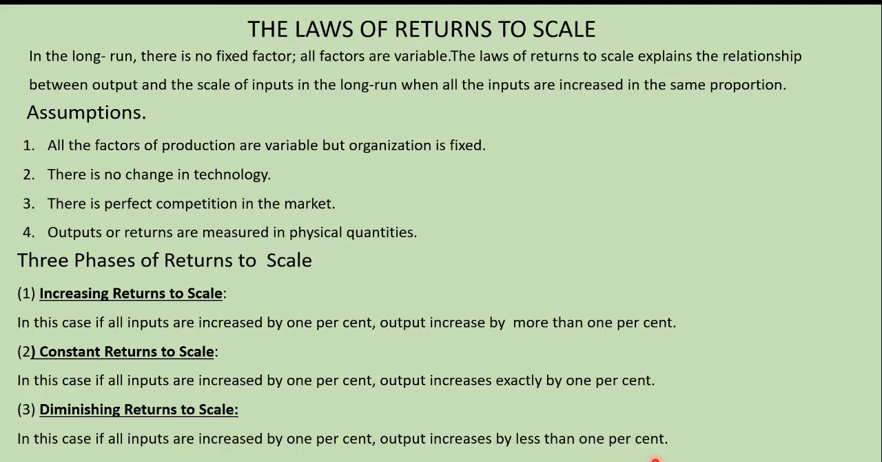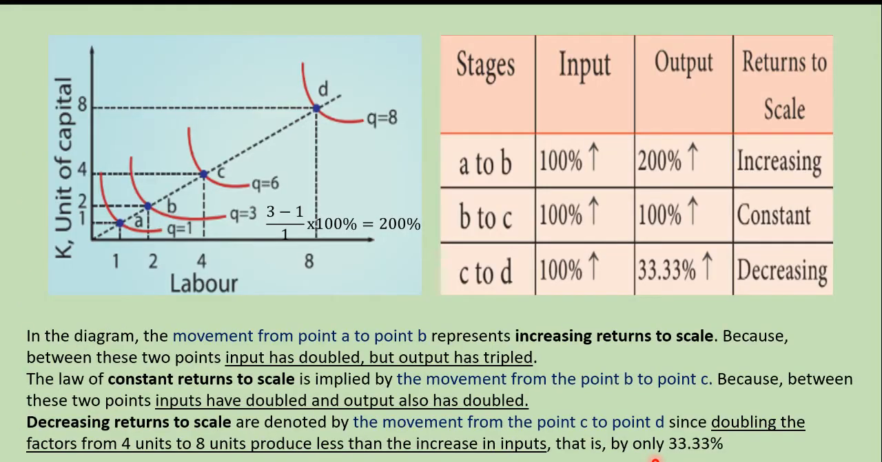I am increasing my inputs by 10 rupees, but my output return is only 6 rupees. That means it is diminishing returns to scale. So there are 3 phases of returns to scale: 1. Increasing returns to scale. 2. Constant returns to scale. And 3. Diminishing returns to scale. So let us go on to the diagram.